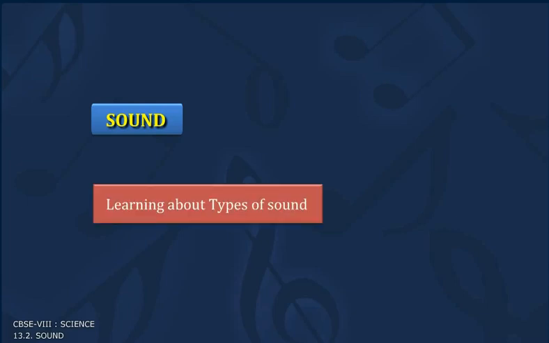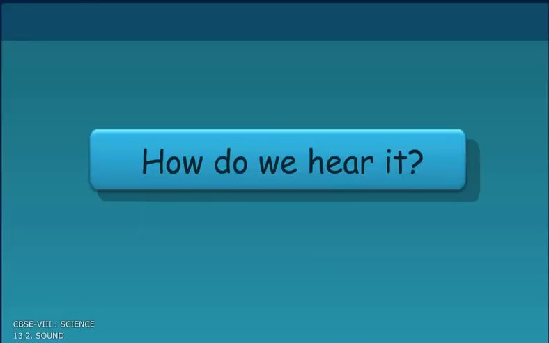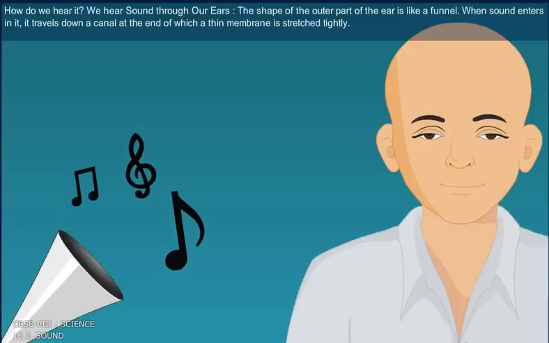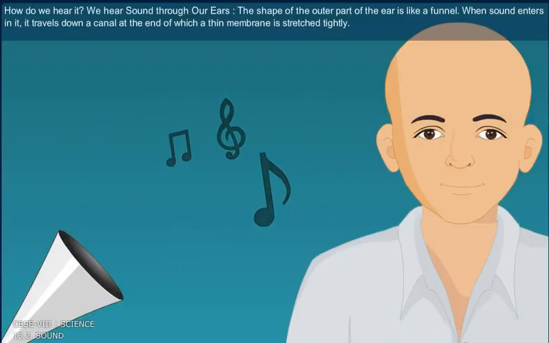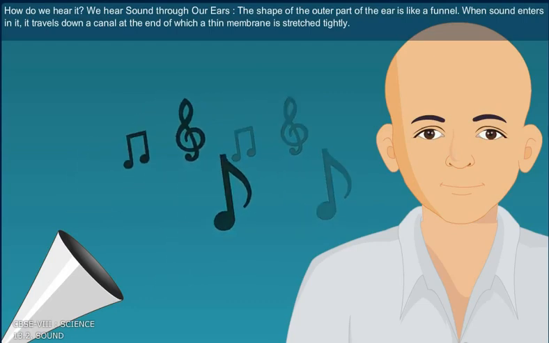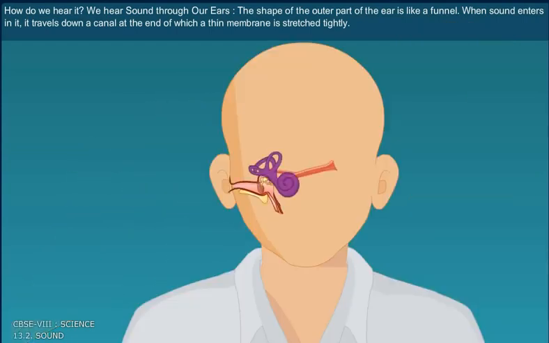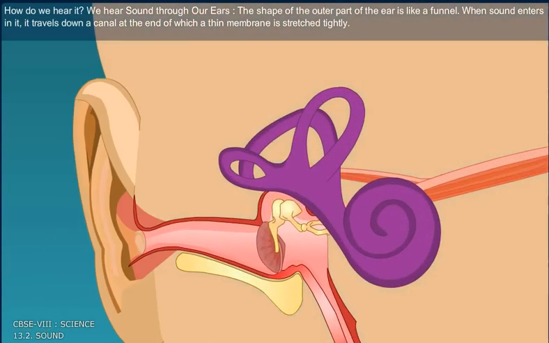Sound. Learning about types of sound. How do we hear it? We hear sound through our ears. The shape of the outer part of the ear is like a funnel.